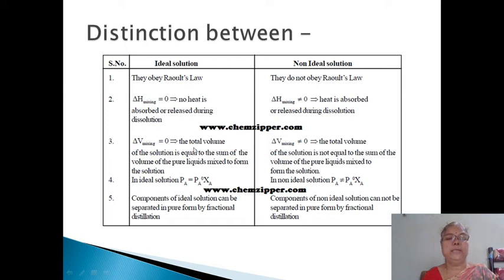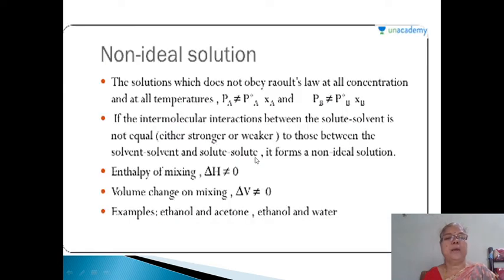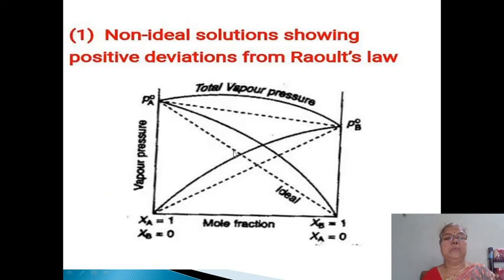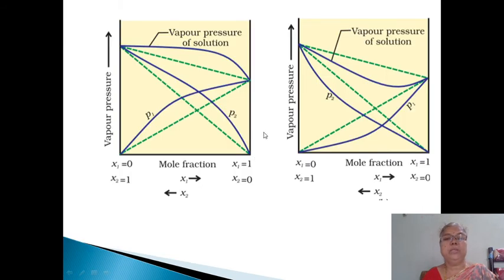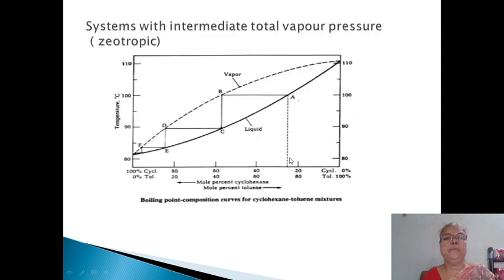Here is the distinction between ideal and non-ideal solutions. You have studied it. Then non-ideal solutions. This is the positive deviation. Here again negative deviation. This is an azeotropic mixture. That means as the composition changes, the boiling point goes on changing. Here the boiling point goes on changing. This is a vapor curve and this one is a liquid curve.